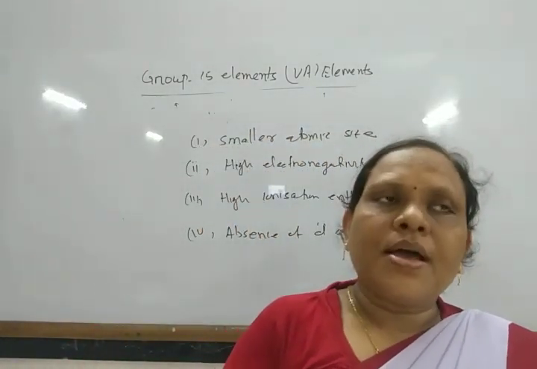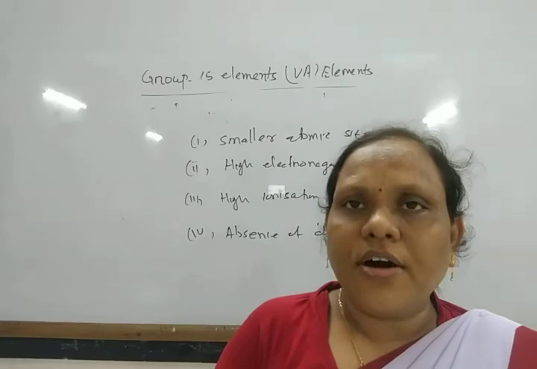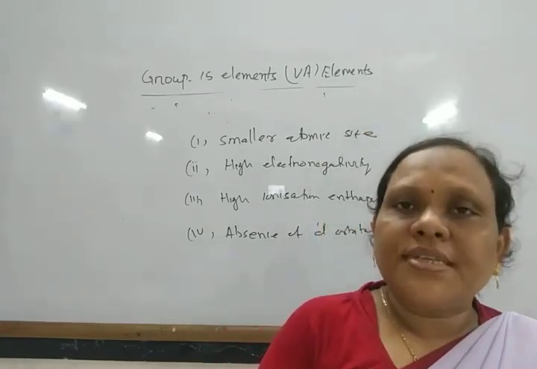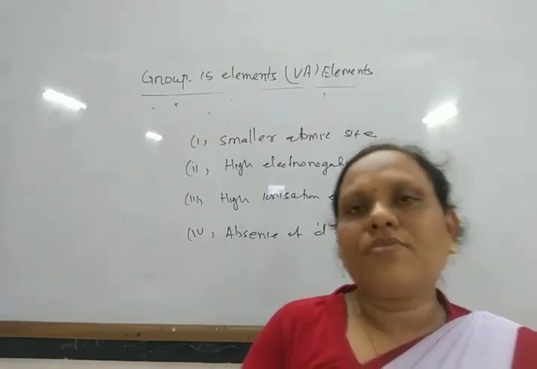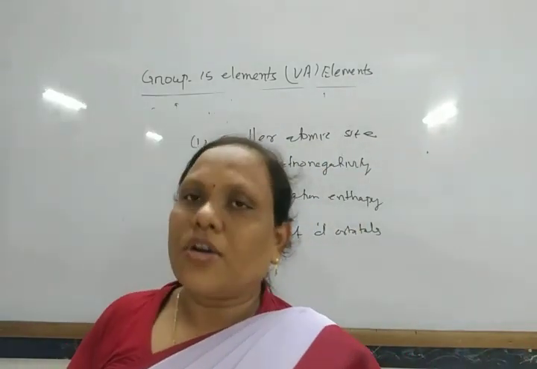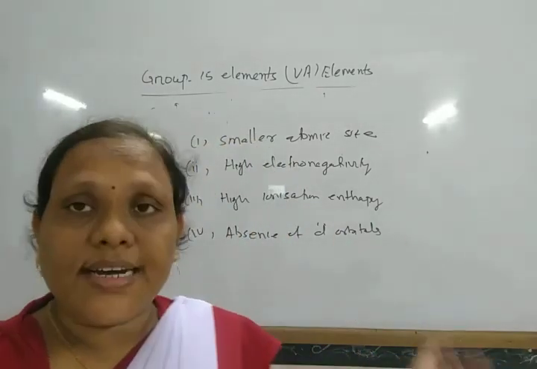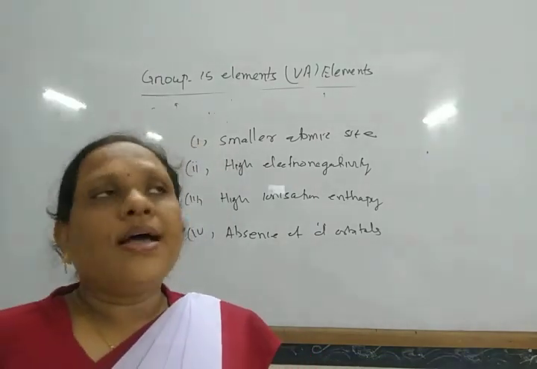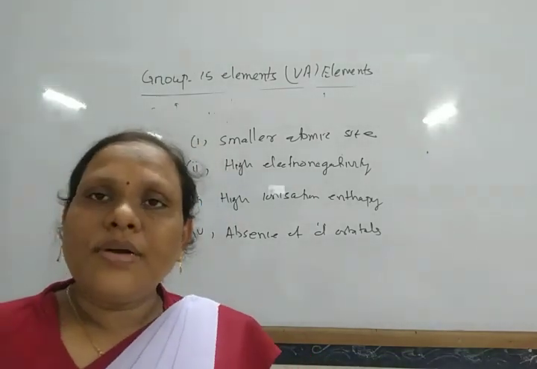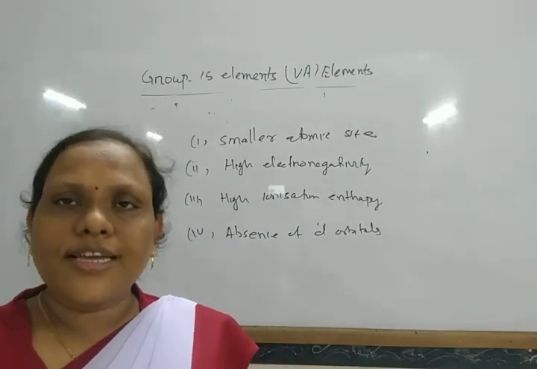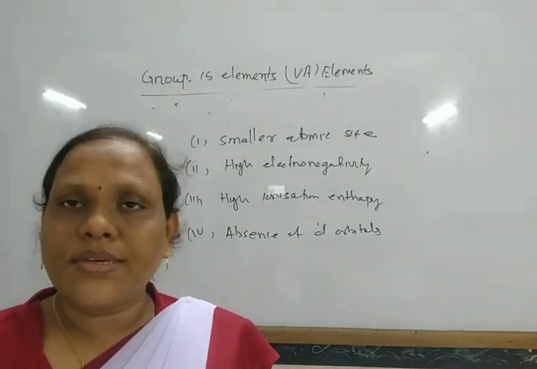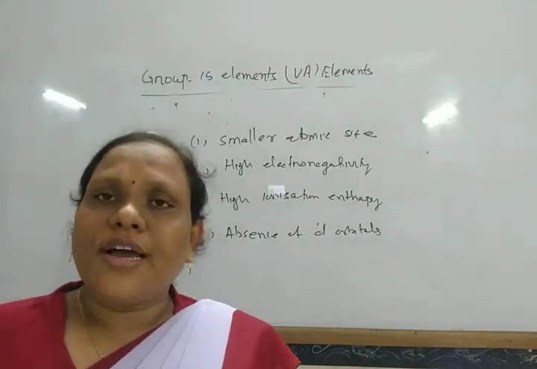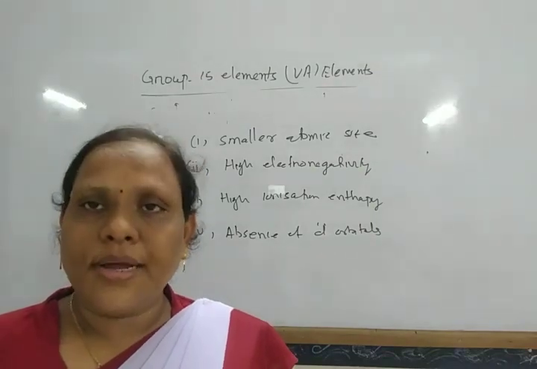For example, the hydride of nitrogen forms hydrogen bonds, while all the others do not. Nitrogen exists as a diatomic gas, while all the others exist as tetraatomic, like P4, As4. Next, nitrogen only forms trihalides, while all others can form trihalides along with pentahalides. In this way, nitrogen has different behavior from that of other elements of this group.